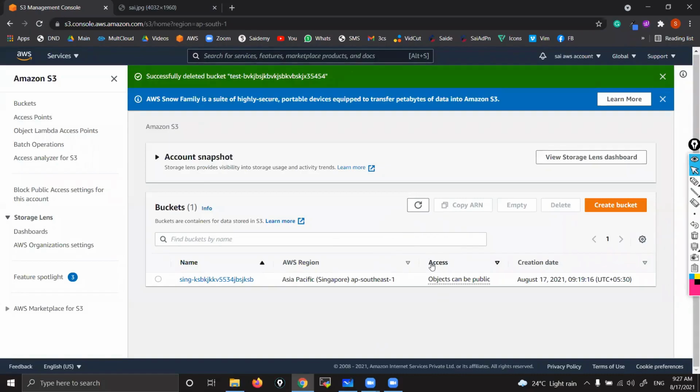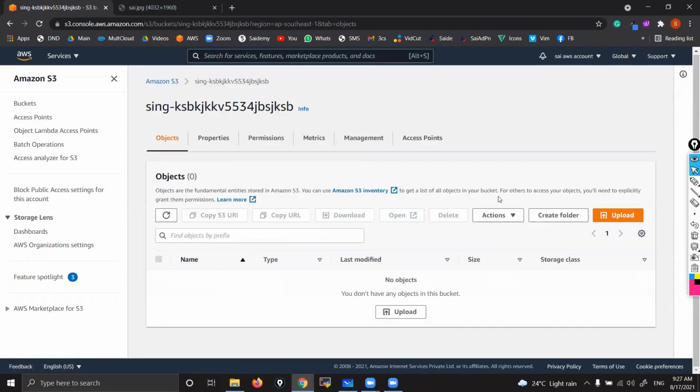Okay, create folders. Inside we keep files. And how to create a folder? Go inside the bucket. Here you will get an option to create folder. Here you can see create folder. Inside you can keep objects, right? Everything you can do, whatever you want. Okay. Now what we'll do?